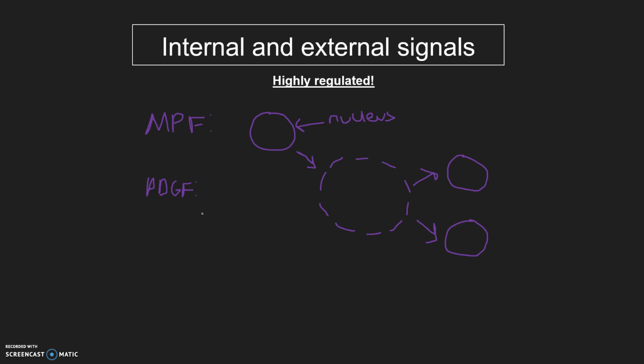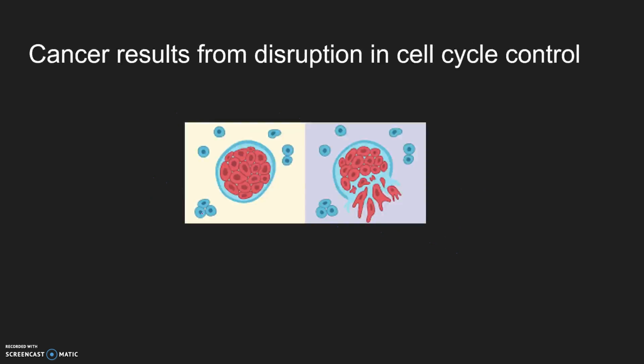So PDGF lets other cells divide, and it signals those cells by binding to their cell receptors and phosphorylating them. So the phosphorylation of the cell sends a signal for the cell to divide. When both of these growth factors are depleted, the cells know to stop dividing. So if the growth factors don't function properly due to an abnormality in the cancer cell, it could grow and reproduce without the growth factors, or could even use its own to bypass the checkpoints in the cell cycle. And that can lead to cancer as well.